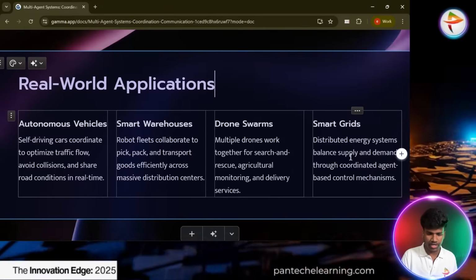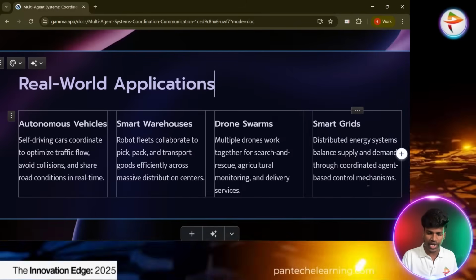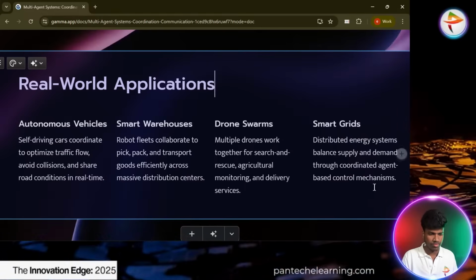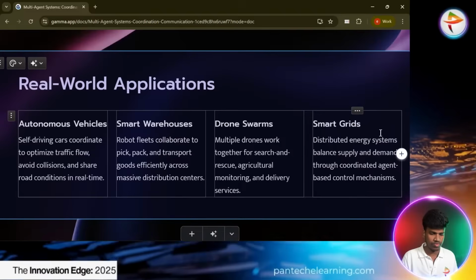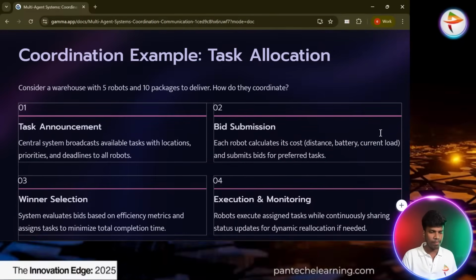Okay, so next one, smart grids. So distributed energy systems balance supply and demand through coordinated agents based on control mechanisms. That was the real world applications of multi-agents. And next, coordination example: task allocation.